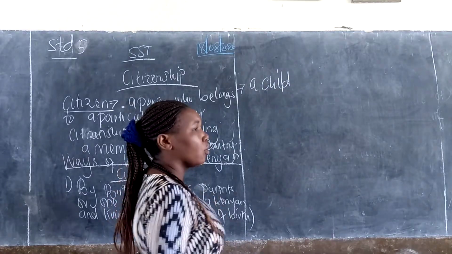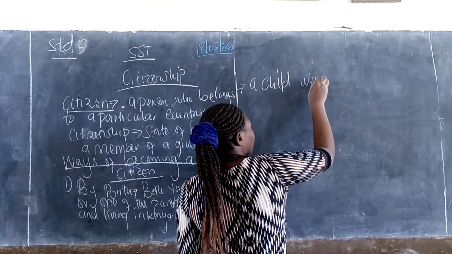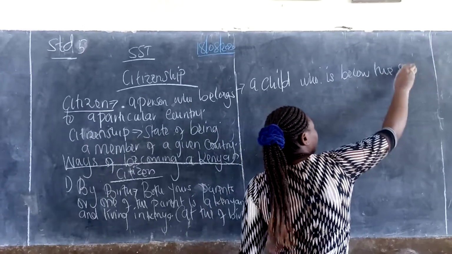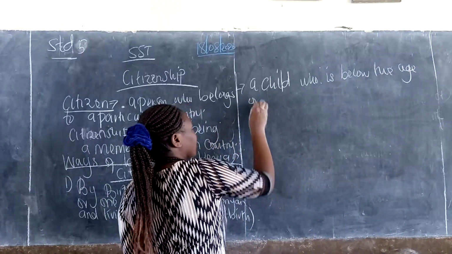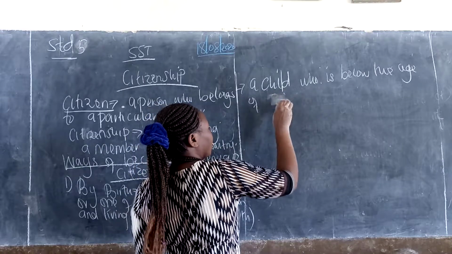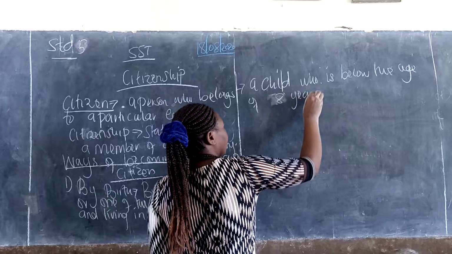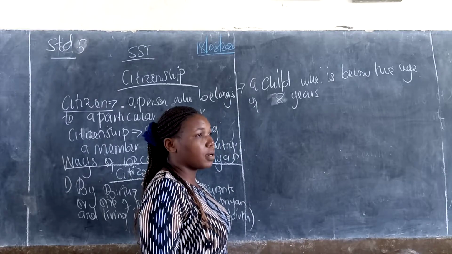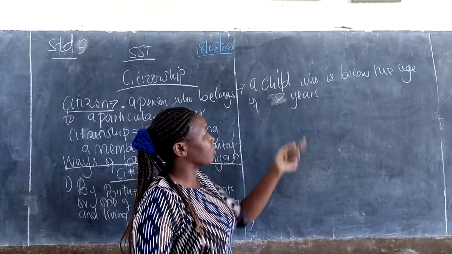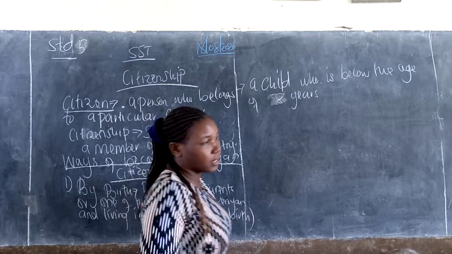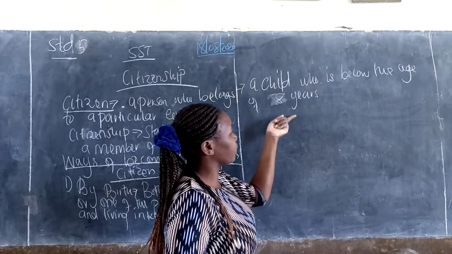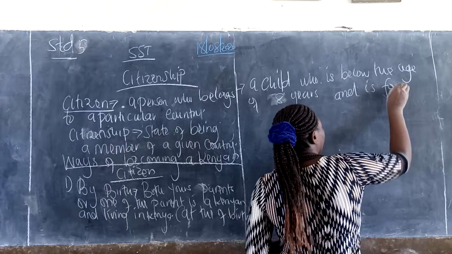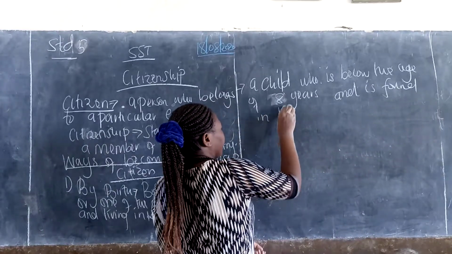Now, another way is a child. A child who is found in Kenya and is below the age of 8 years, or a child who is below the age of 8 years and found in Kenya.